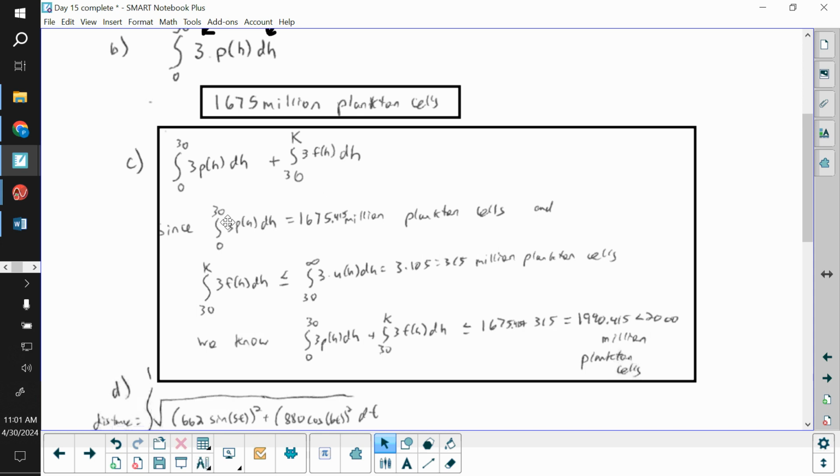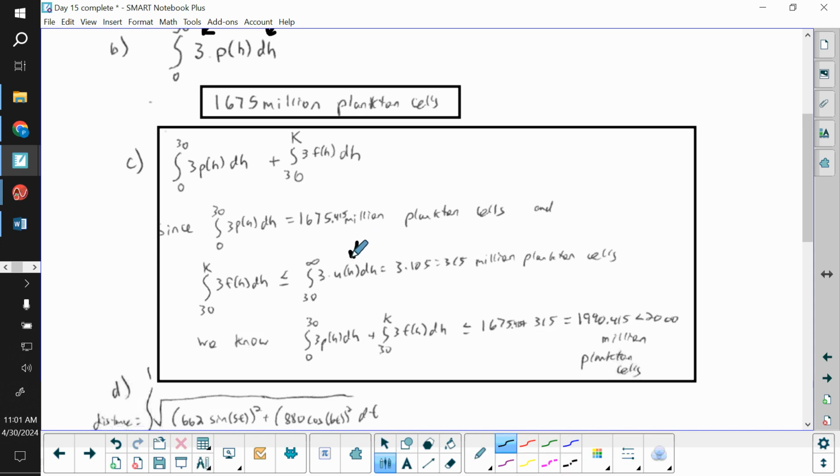Well, now we had to explain why this is going to be less than or equal to 200 million. Well, the first part there we had from part B is the 1675, and I left the decimal parts on it because I didn't know if the decimals would play a role, but that was 0.415, so that's the first part. We know that u of h, when it goes from 30 to infinity, converges to 105.